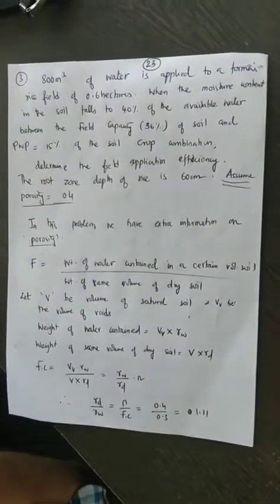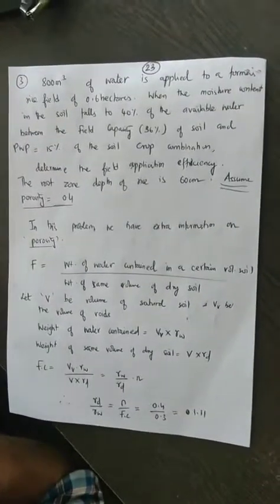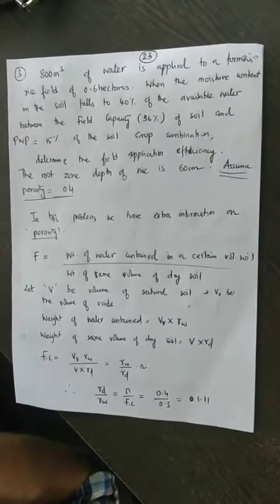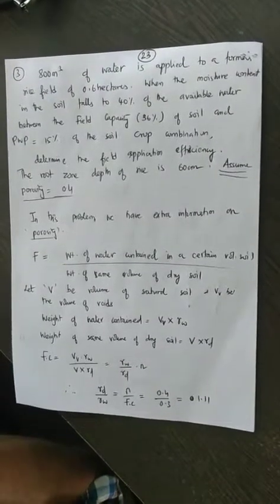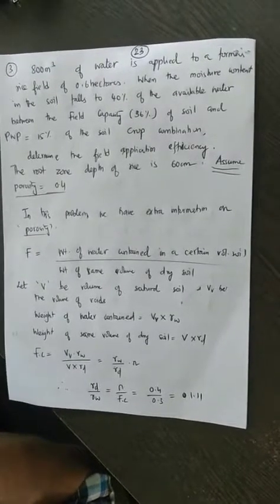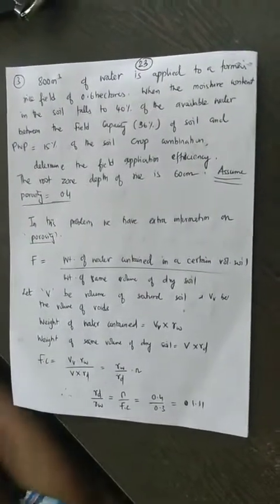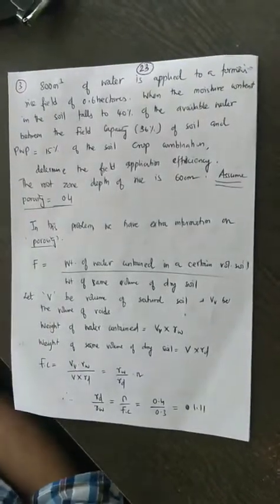So in this problem there is a slight difference between this problem and the previous problem. You can very clearly see that they have not given the dry density value of the soil, and rather they have given the porosity as 0.4. So we have to somehow use this value of 0.4 porosity in the problem to define the field capacity.